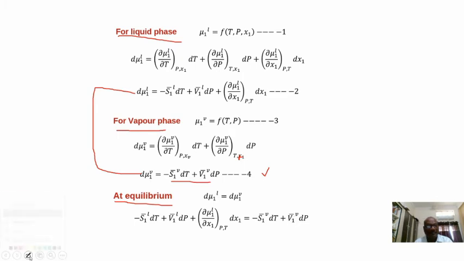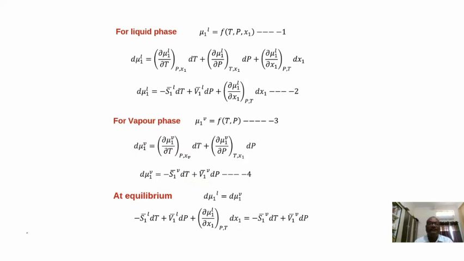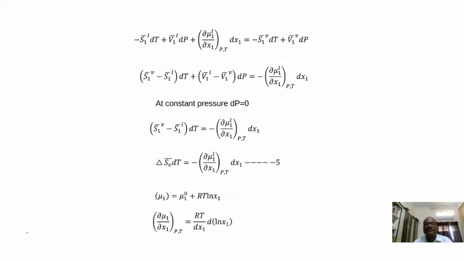Means we are equating dμ1 in liquid phase and dμ1 in vapor phase. So again we are considering the same equation here, no new thing.